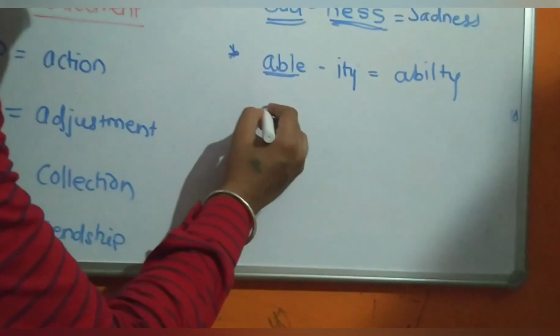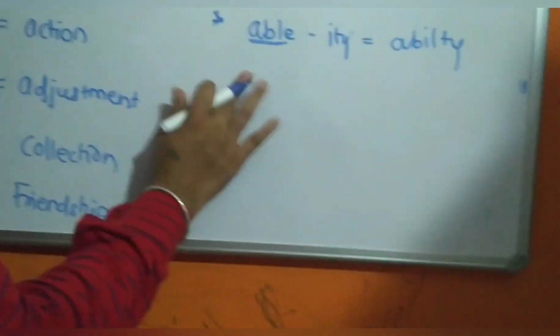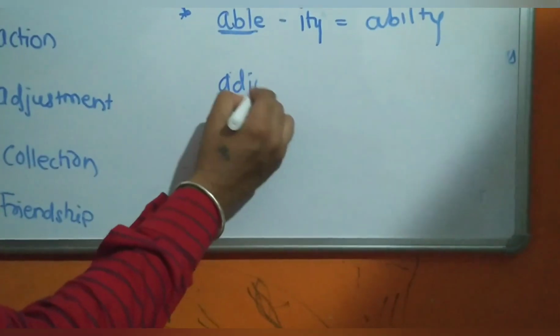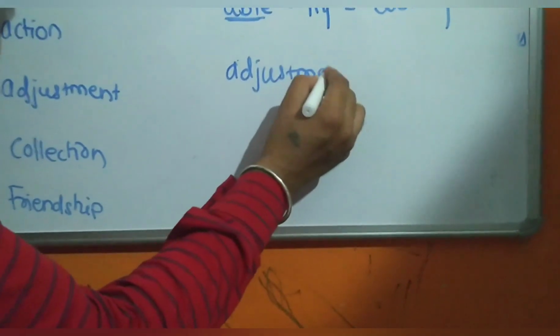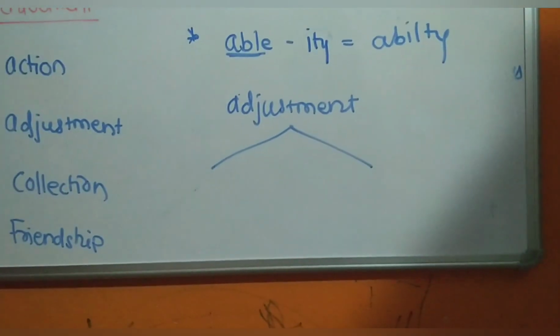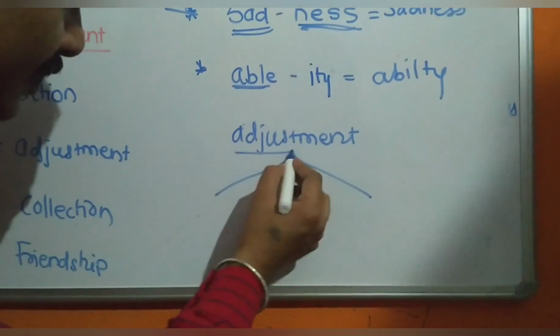Now see, here is one word, adjustment. Adjustment is one word. So we can classify these words into root and suffix, just like adjust.